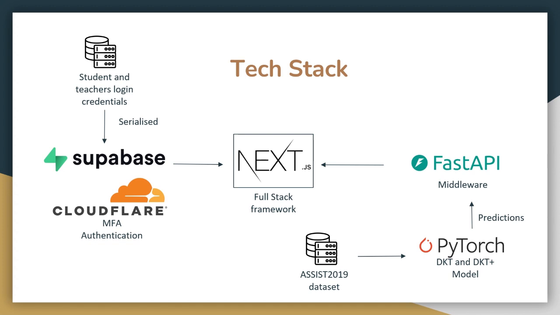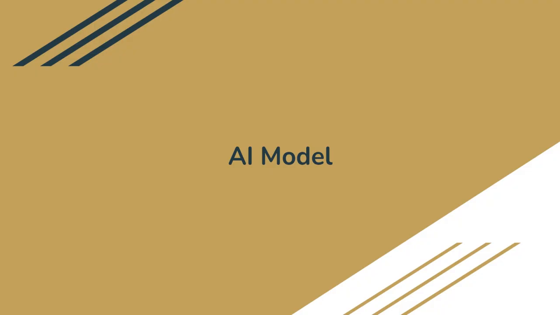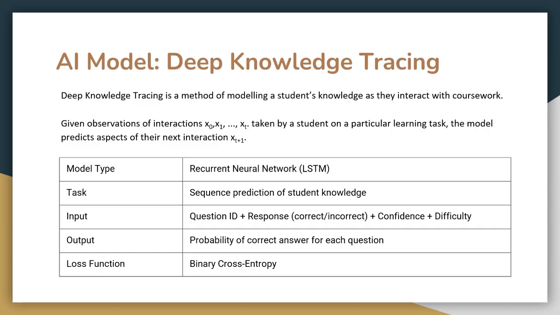Now, the AI model that we used is known as deep knowledge tracing, and a dive into this model is essentially it takes in features from interactions of the students with the first n questions. Now, after the student has interacted with these questions and fed the model these key features that I'll go through in a while, the model predicts the aspects of the next interaction, n plus 1, the n plus 1th question.